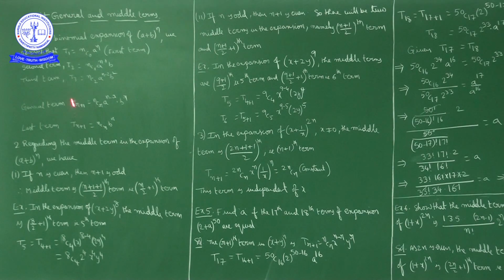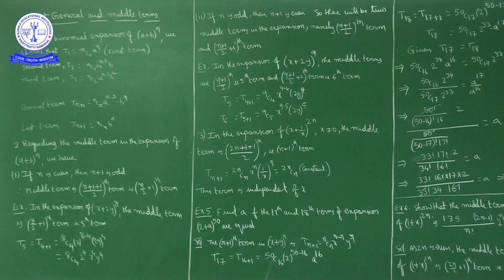Here r varies from 0 to n, that is 0 ≤ r ≤ n. The last term T(n+1) is nCn b^n. This is regarding the general term: T(r+1) is nCr a^(n-r) b^r, where r ranges from 0 to n.